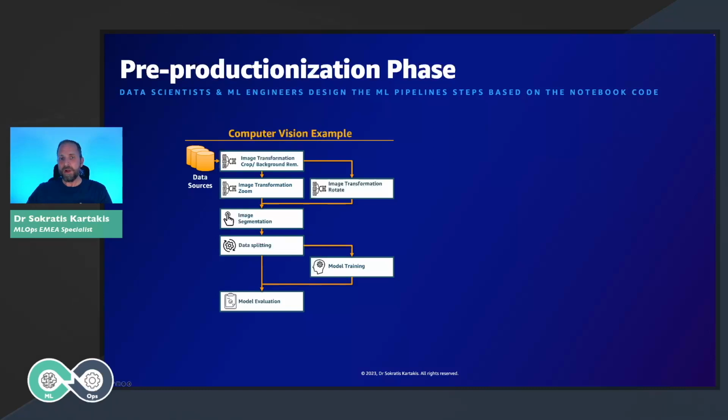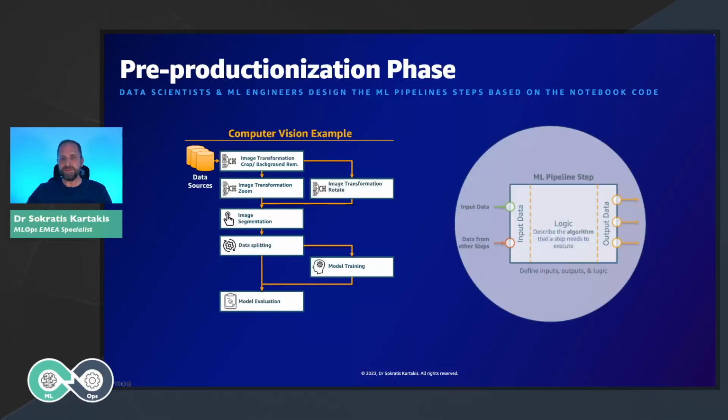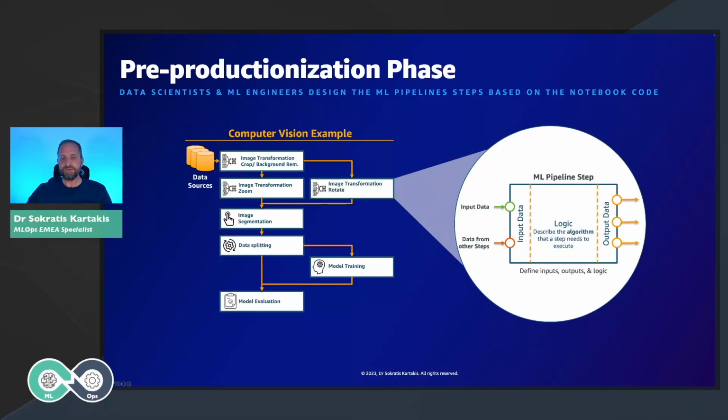As you can imagine, somehow we need to design all these different steps of the pipeline. And these different steps have specific inputs, specific logic, and specific outputs. So before we start shaping the repository and everything, what we need to do is have data scientists and ML engineers sit down together and design these ML pipelines with simple boxes, where they define inputs and outputs. This should be documented somewhere, in a Word document, a wiki page, whatever you prefer.